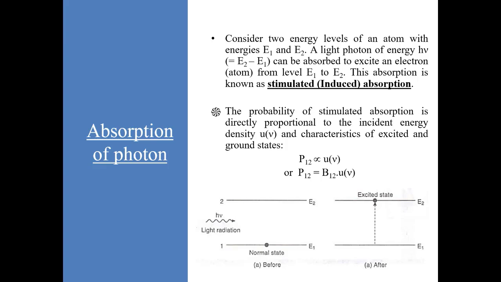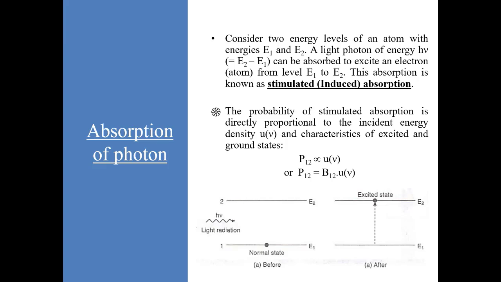So, the probability of stimulated absorption is directly proportional to the incident energy density. Here, with the energy density, we mean how many photons are incident on the atom per unit time. And this absorption also depends upon the characteristics of excited and ground states.